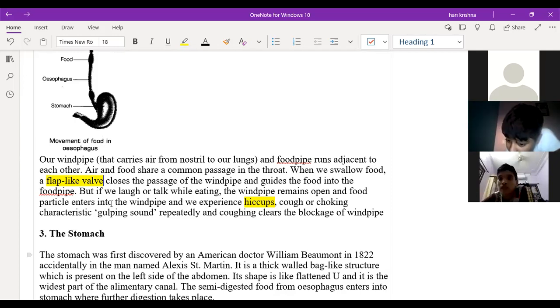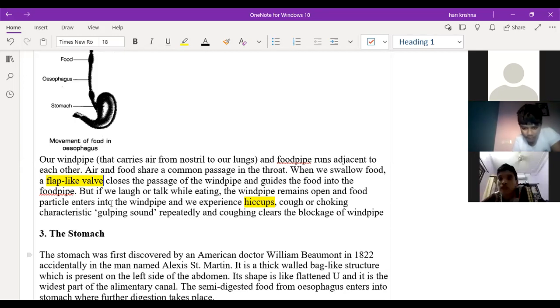But during the eating time, if you laugh or if you talk, what will happen? The wind pipe also will open, right? At that time, the food particles enter into the wind pipe. So immediately, whenever the food particles enter the wind pipe, we have hiccups, or the choking sensation, or a cough immediately.